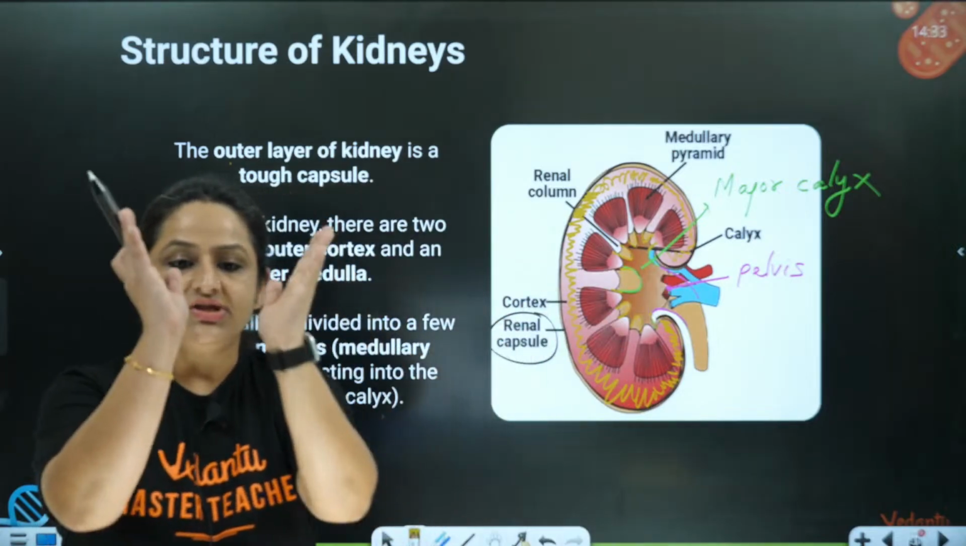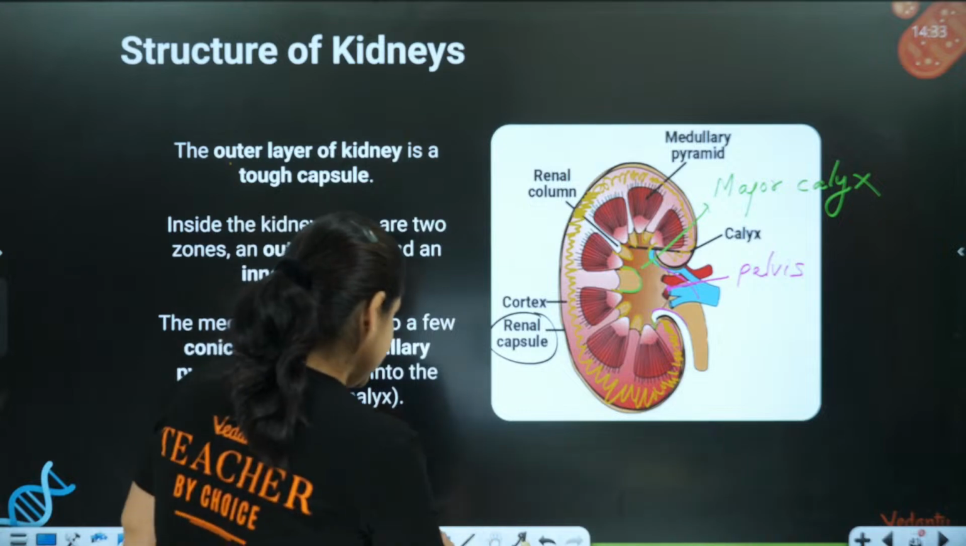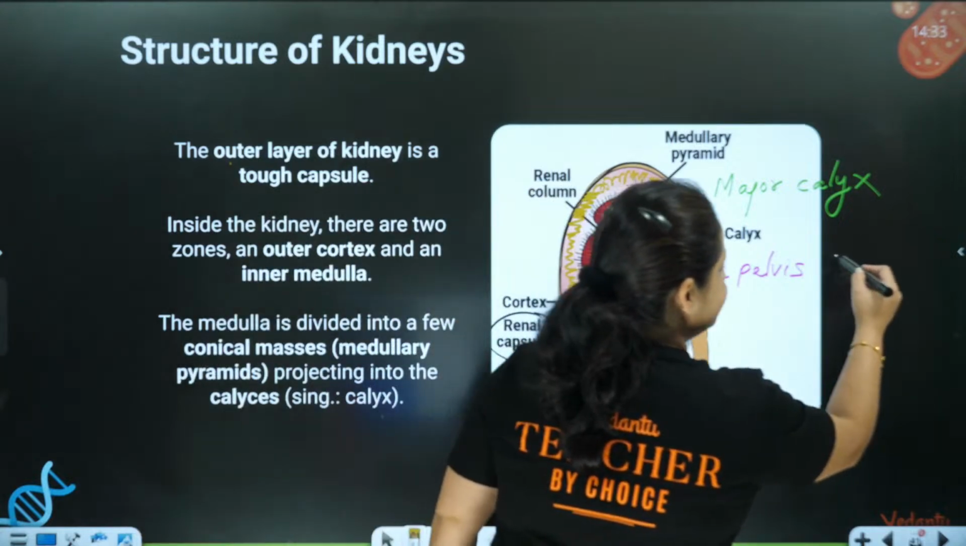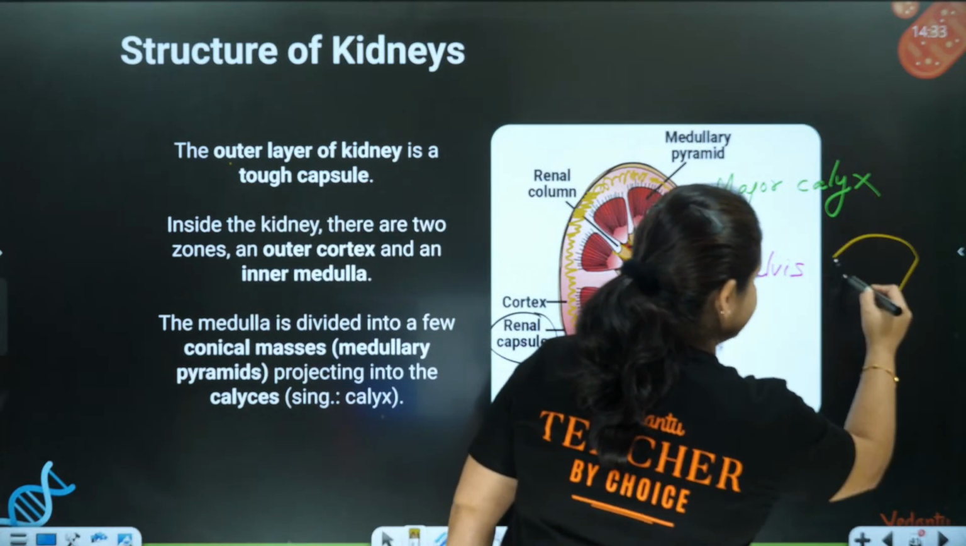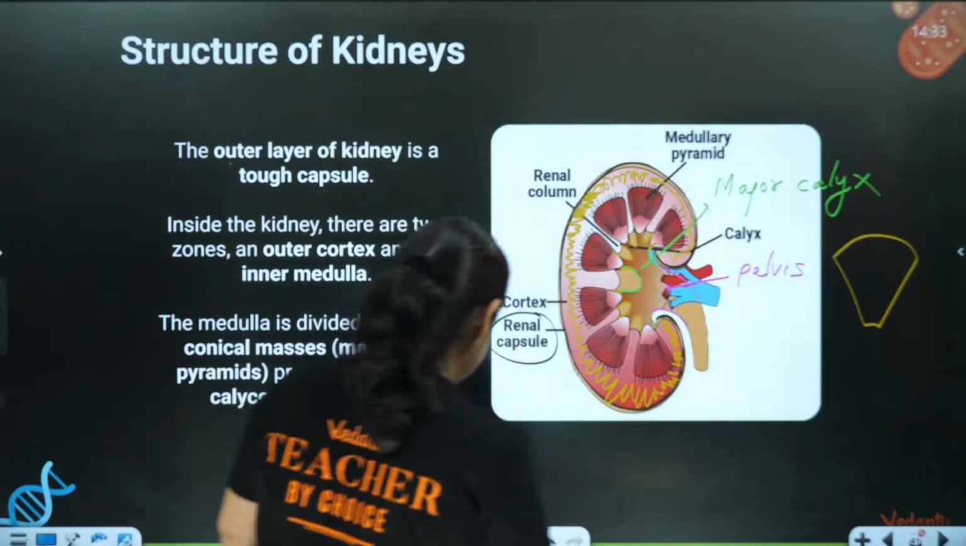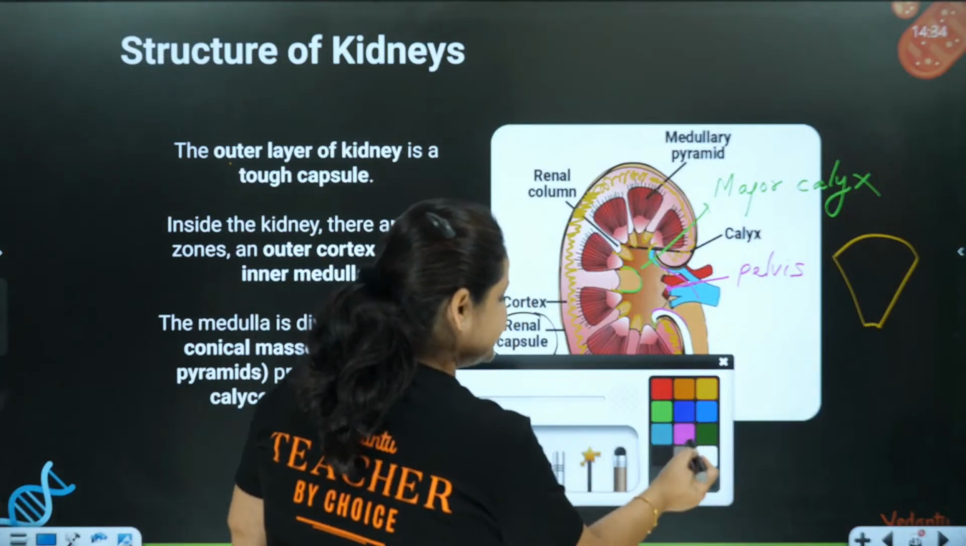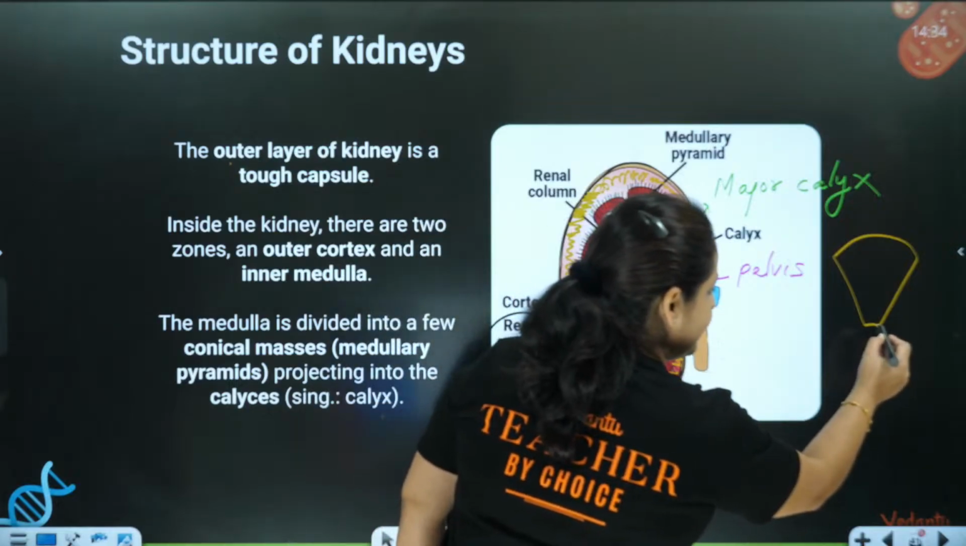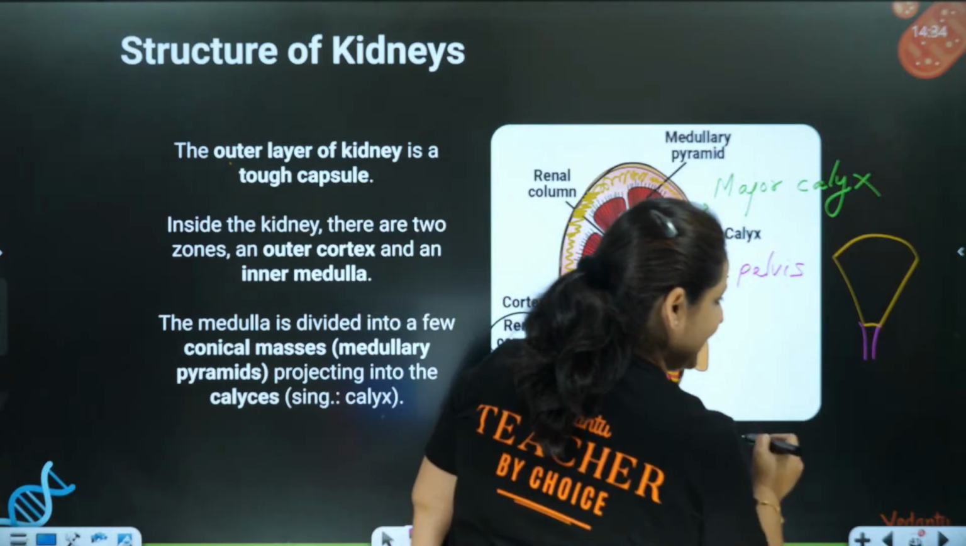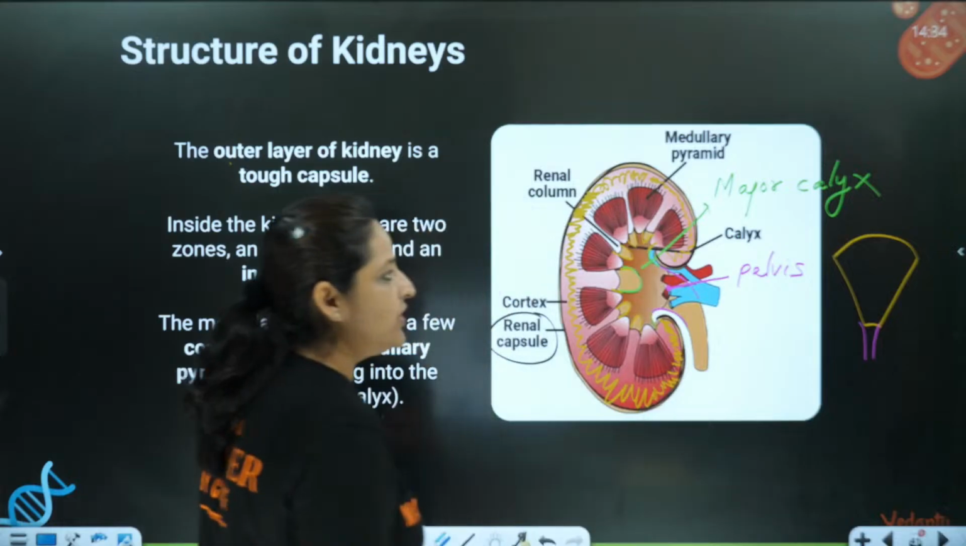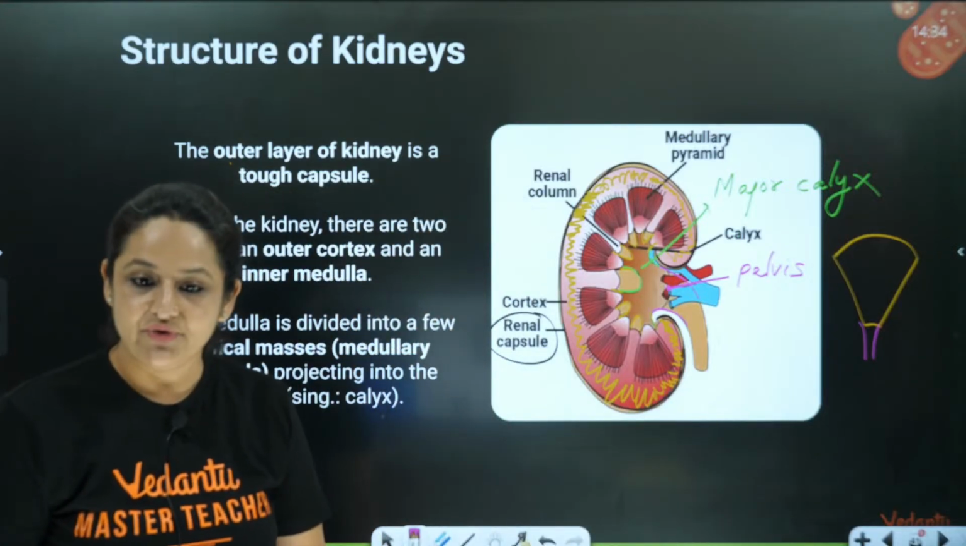The medulla is arranged in the form of a pyramid. This is the medulla, arranged as a pyramid, and then it extends further as it joins with the minor calyx. The minor calyx is going to join with the major calyx.